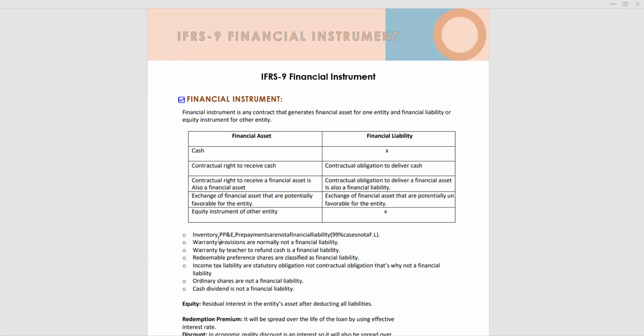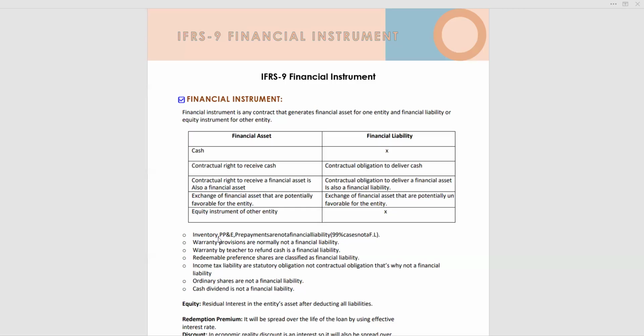Let's say there is a mutual fund and we as investors invest our amount in the mutual fund. The mutual fund will invest our funds on behalf of the investors in the stock market, and whenever the stock prices go up, we get some return. So there is an obligation on the mutual fund to repay or return our investment along with the return.